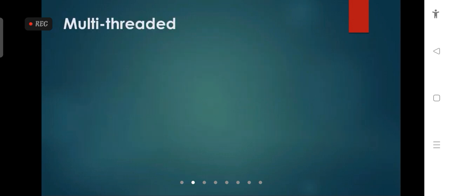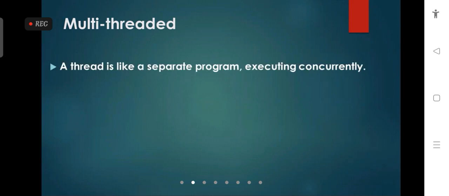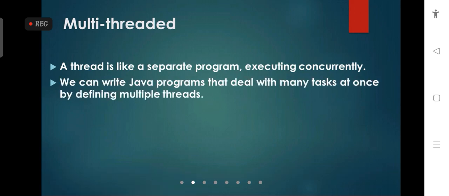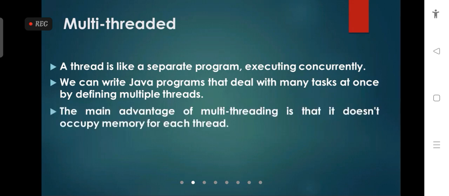The next feature is called multi-threaded. Multi means we can use more than two threads at a time. So simply we can say that a thread is like a separate program and we can execute them concurrently. We can simultaneously execute one or more programs. That is called multi-threading. Here we can write Java programs that deal with many tasks at once by defining multiple threads.